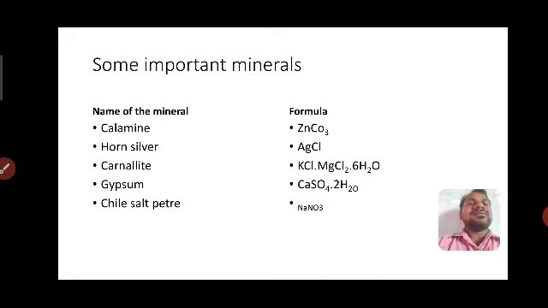Calamine, horn silver, carnallite, gypsum, Chile salt, saltpeter. Calamine is zinc carbonate, horn silver is silver chloride, carnallite is KCl·MgCl2·6H2O. It's very important. Gypsum, calcium sulfate, 2H2O.